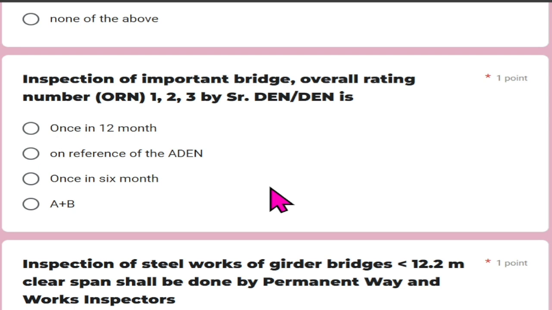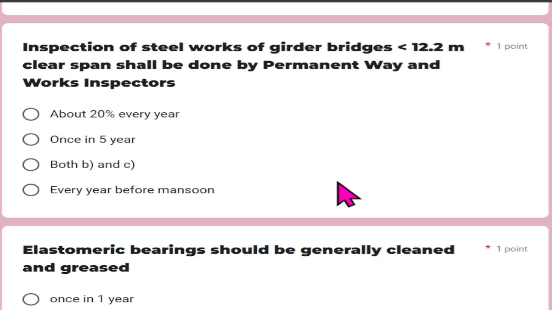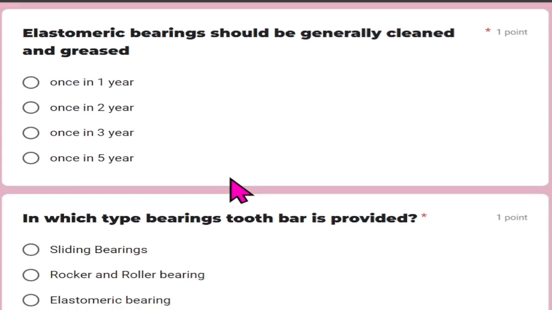Inspection of important bridges with overall rating number 1, 2, 3 by senior DEN or DEN is once in 12 months, that is, once in a year. Inspection of steel works of girder bridges of less than 12.2 meter clear span shall be done by the permanent way and works inspector, and it may be about 20% every year or once in 5 years. So both B and C are the right answer.